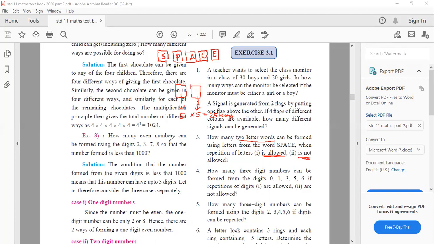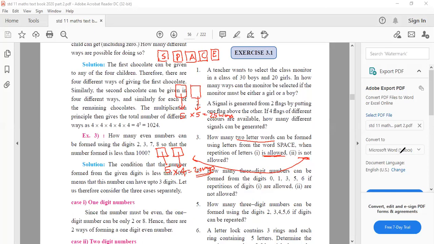And if repetition is not allowed, what will be my answer? 20, sir, because 5 into 4. Then at the second place, you will have only 4 letters. First, you can put any of these 5 letters. Next, you can put 4. So 5 into 4, 20 ways. Everybody is clear with this?